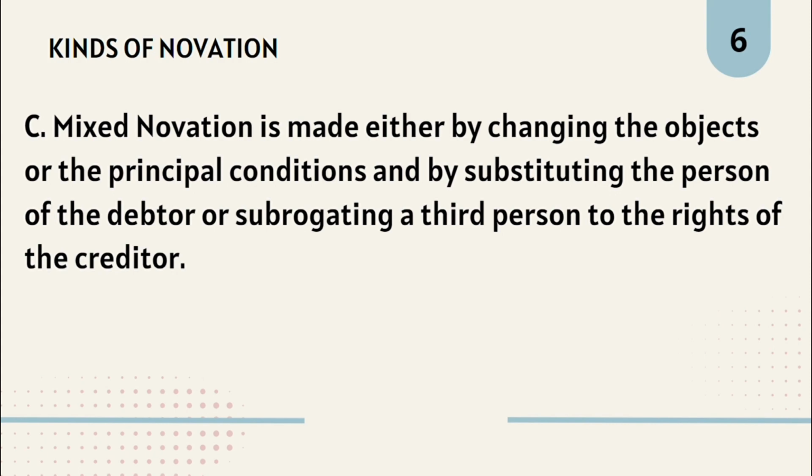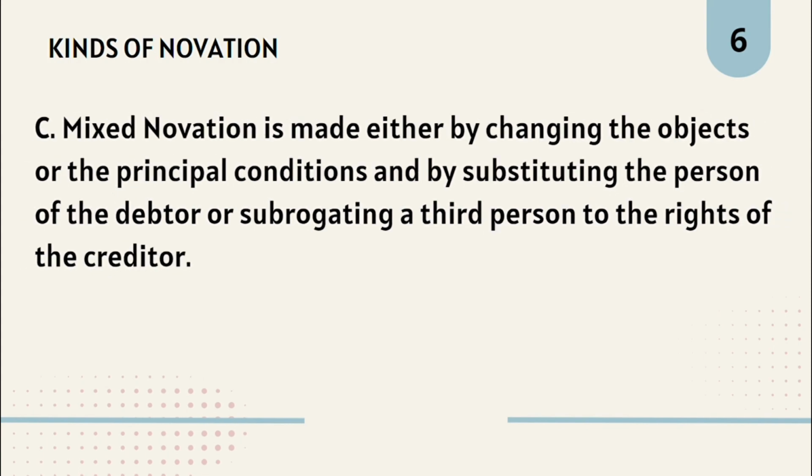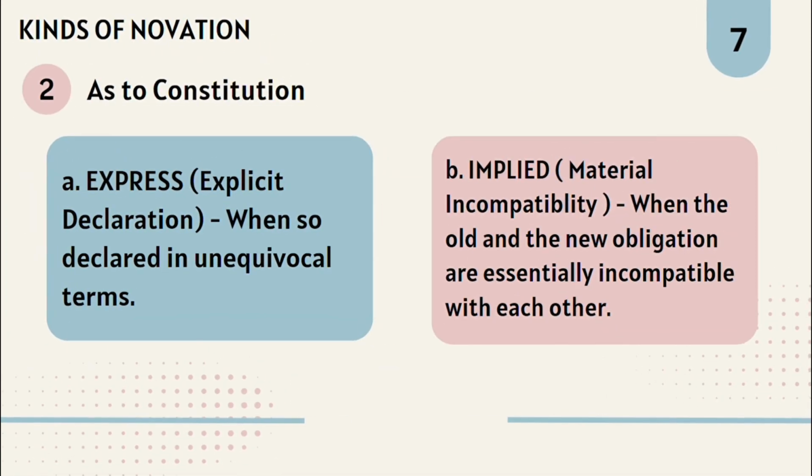For example, X obliged himself to deliver a particular laptop to Y. Subsequently, X and Y agreed that instead of delivering the laptop, X will deliver two particular cell phones to W. Take note that there is a change in the person of the creditor and the object of the obligation. Moving on, novation can also be categorized based on how it's constituted.